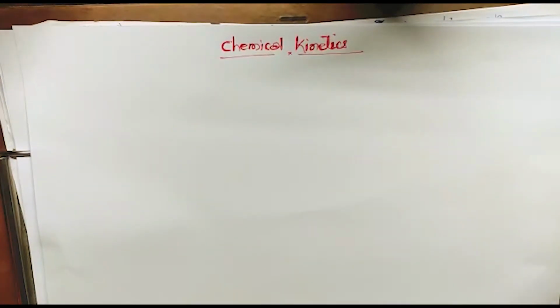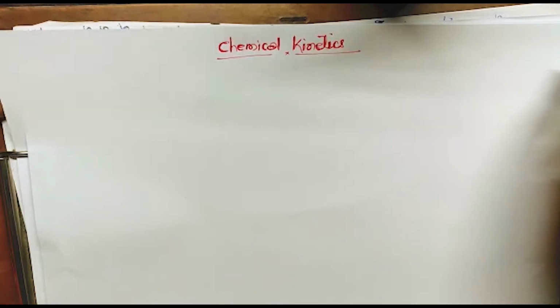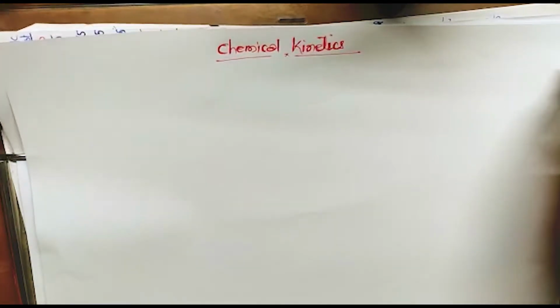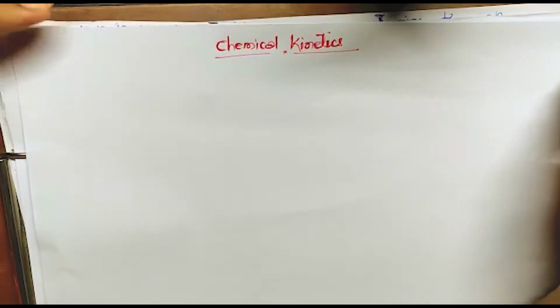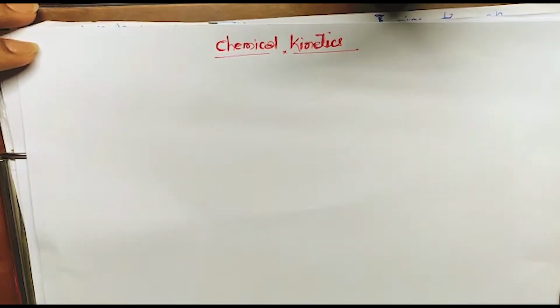So, class, today we are going to start our fourth chapter, that is chemical kinetics, and it's a numerical chapter and a very small chapter also. So, you will get the things very easily. So, let's start with this.